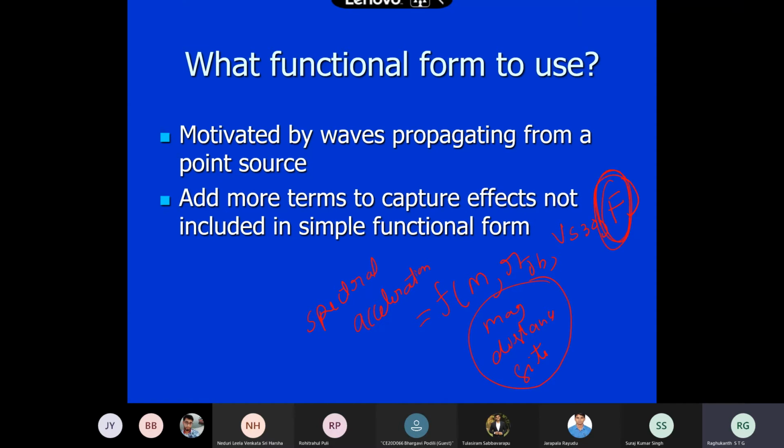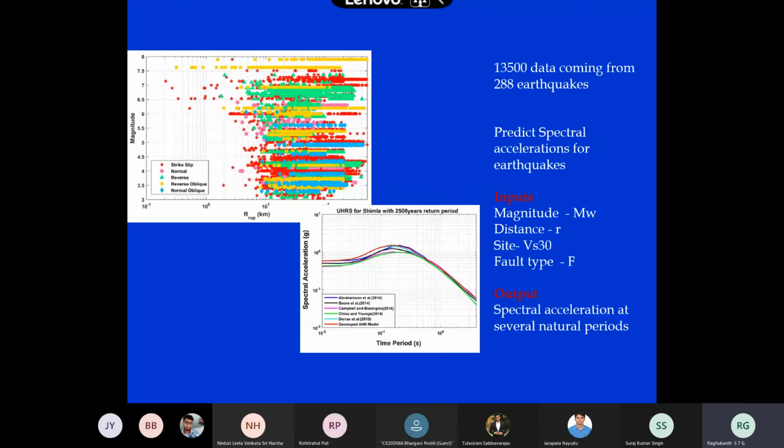Now some people use this, because the data is very less. Sometimes it is not used, but international equations include this term also. Okay, so now this is how the data looks like. I am showing you here. As the data is increasing, this is, I think, the recent data set, that is NGA West. So I suggest all of you download this database. NGA West, the Excel sheet is available online. For NGA West data you will get this flat file. Okay, all of you please download this one.